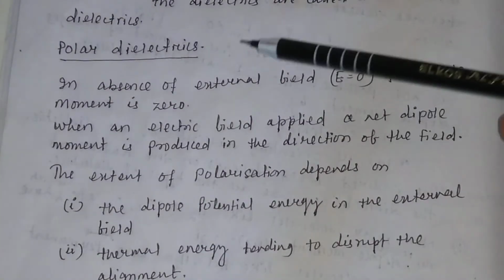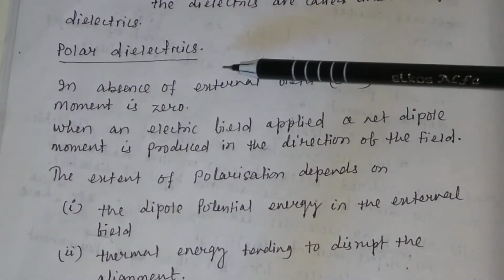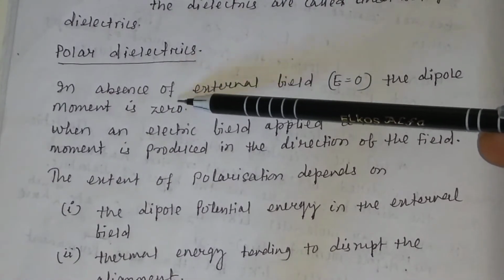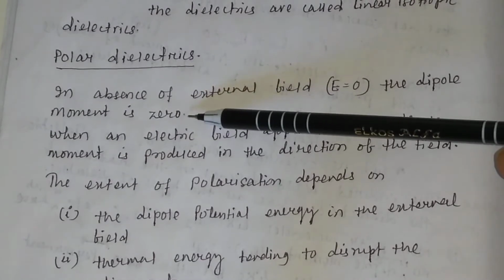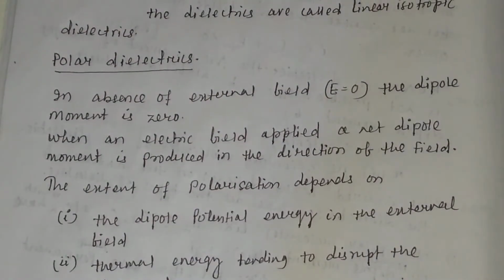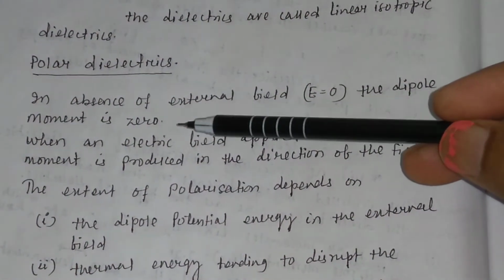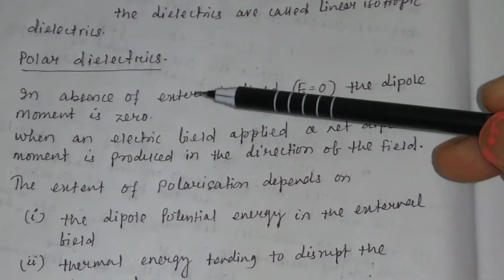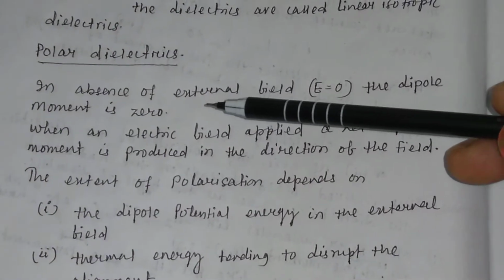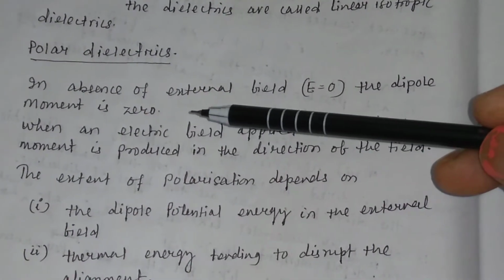Then what are polar dielectrics? In polar dielectrics, in the absence of an external field, the dipole moment is 0. The molecules are so arranged that in the absence of an electric field, the total dipole moment is 0.